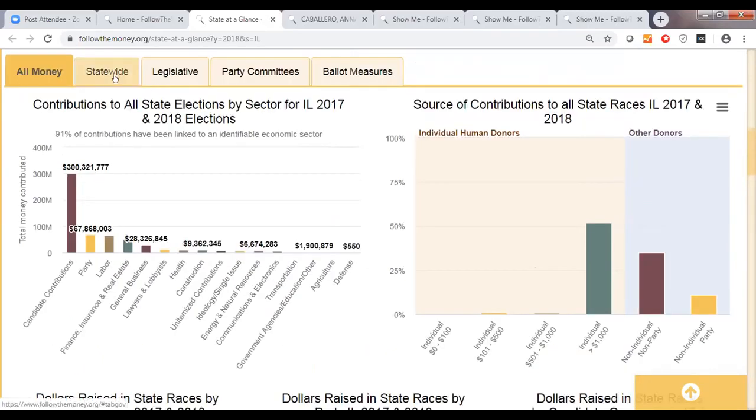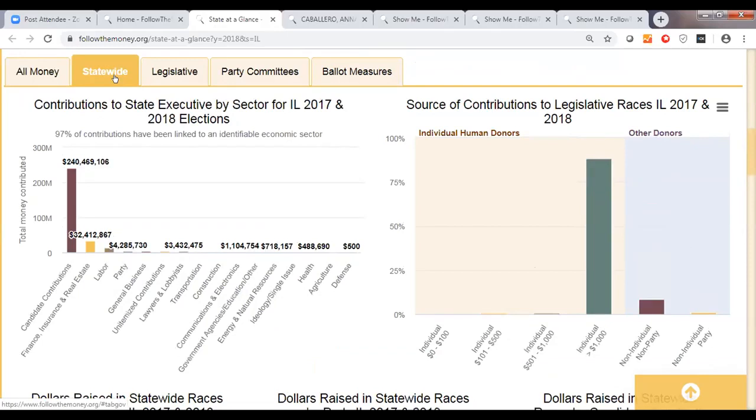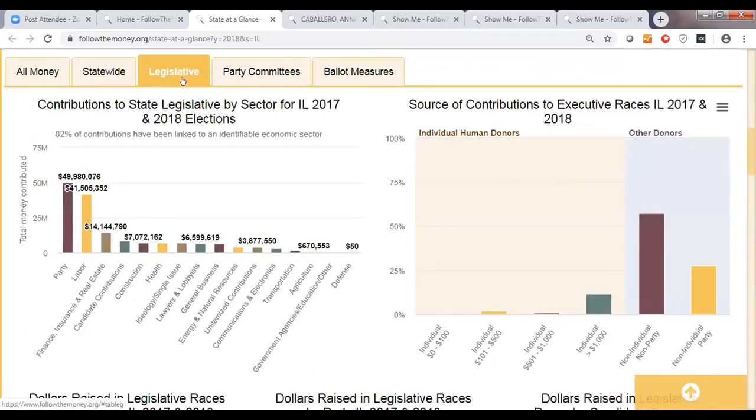And then you can break it down by statewide offices. So here we're seeing the gubernatorial race really standing out in those self-funding totals and the contributions from individuals over $1,000. This includes the candidates making contributions to their own campaign. And then we see the breakdown change a little bit for legislative races, where party committees and labor have dominated the contributions there during these two election years.